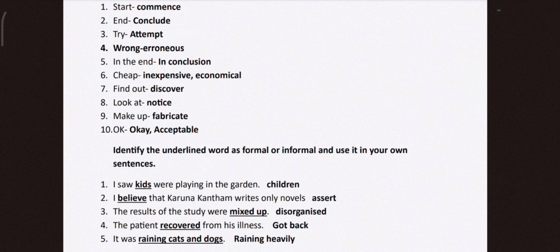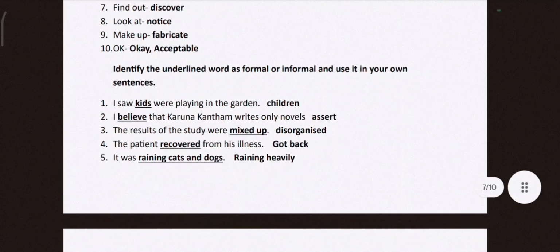Okay. So here we are identifying whether it is formal or informal, and we are changing it with corresponding words. So, I saw kids. Kids we use in our normal conversation, it is informal. So replace it with children. I believe. So believe is a normal word. Assert. Mixed up, disorganized. Recovered, got back.